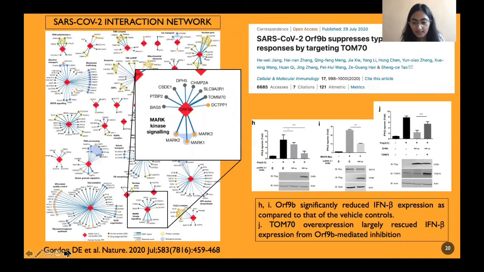And in another study, it was found that ORF9b significantly reduced interferon beta expression, and expression of TOM70 largely rescued this interferon beta expression from ORF9b mediated inhibition. Thus, this sort of proves that ORF9b is involved in inhibiting interferon production.